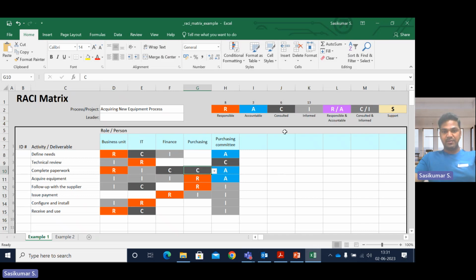So this is a simple example of the RACI matrix. I hope you are clear about the RACI matrix. This is the Excel template. You can create your own. Otherwise, you can comment your email ID, and I will definitely forward this format to you for your own company purpose. Kindly use it. This is not a very big subject. It is actually a useful subject, but very basic fundamentals.